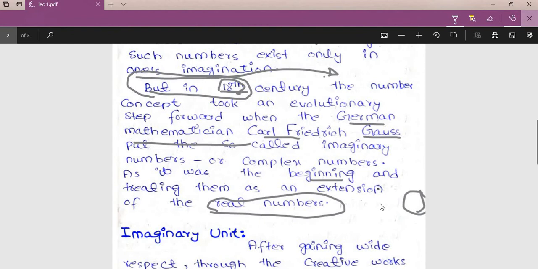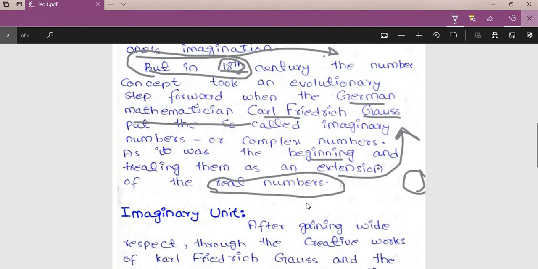In the definition you will get the idea. Gauss did a lot of work in the field of complex numbers, and in this subject we will deal with how complex numbers were treated parallel to the real numbers.